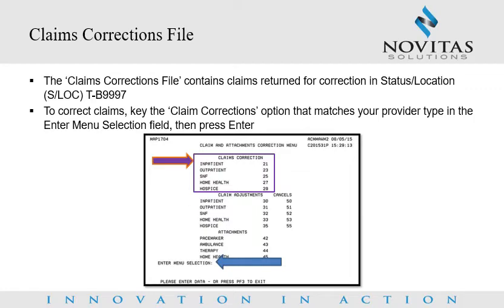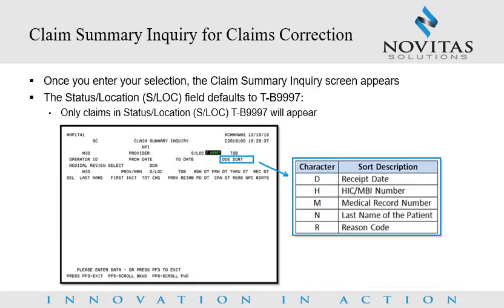Claims Corrections file. To access the Claims Correction file, you will enter the Claims Correction option for your bill type in the Enter menu selection field and press Enter. Claim Summary Inquiry for Claims Correction. This screen is used to search for claims that return to provider. The status location field defaults to TB9997 because you are accessing the claim summary inquiry screen from the claims correction file. Keep in mind that only claims in status location TB9997 will appear, as it is the only status location allowable for corrections.